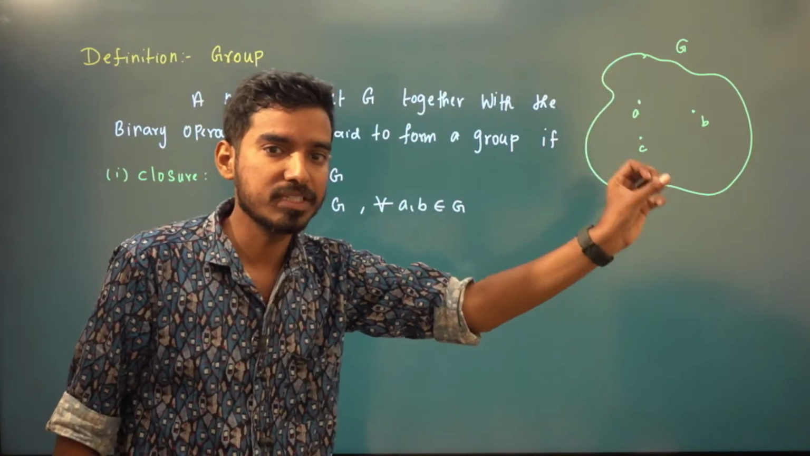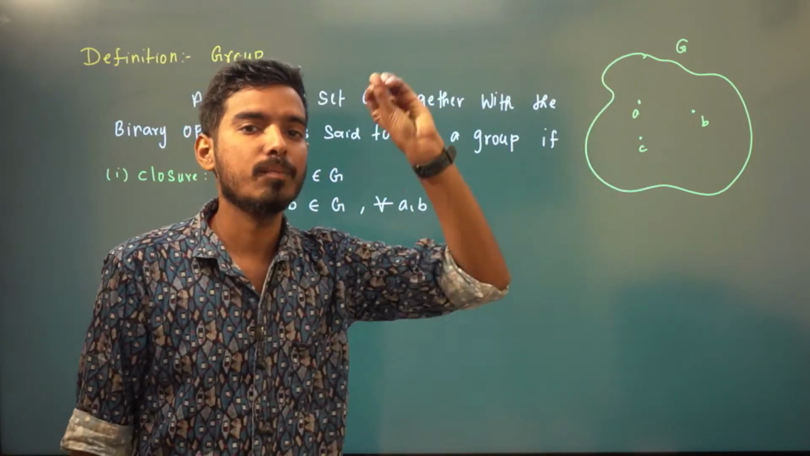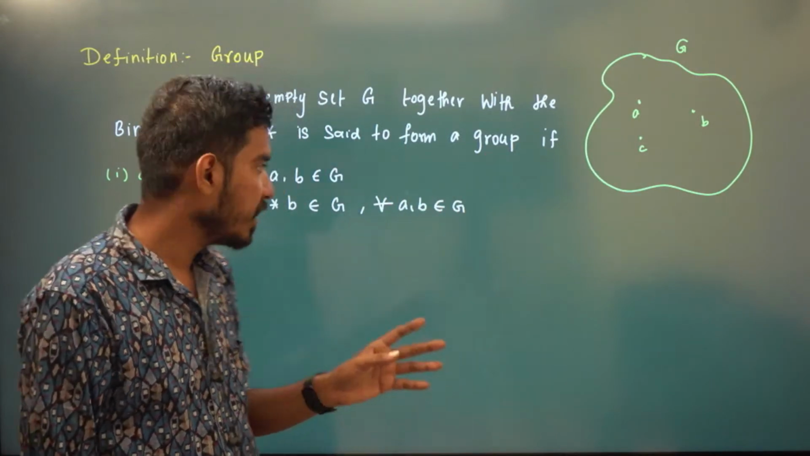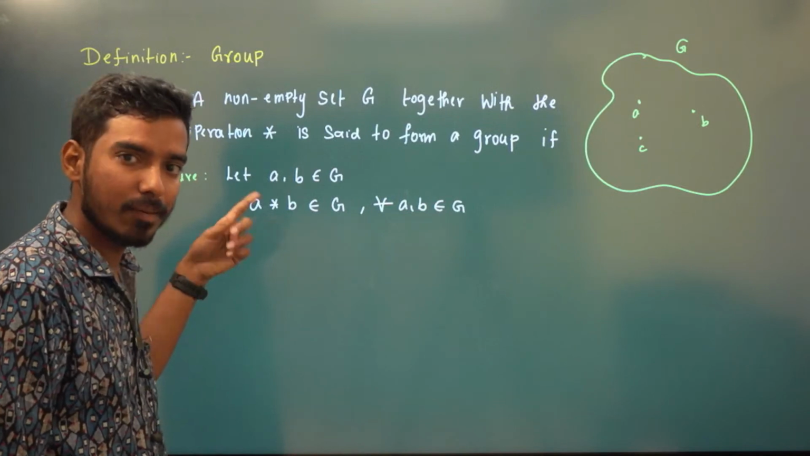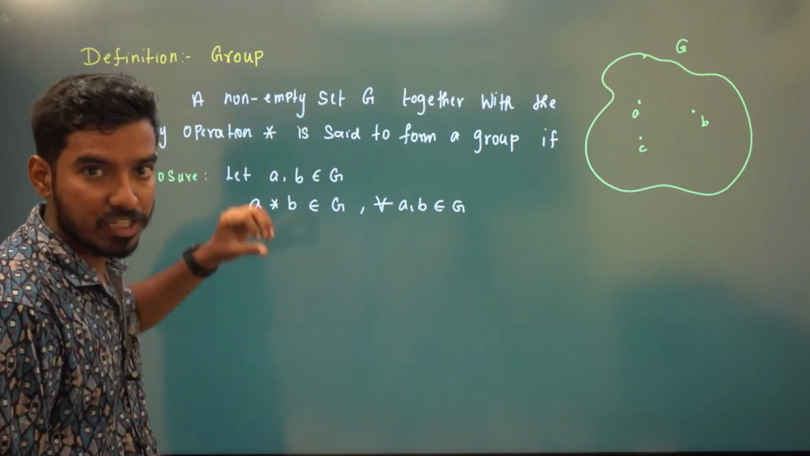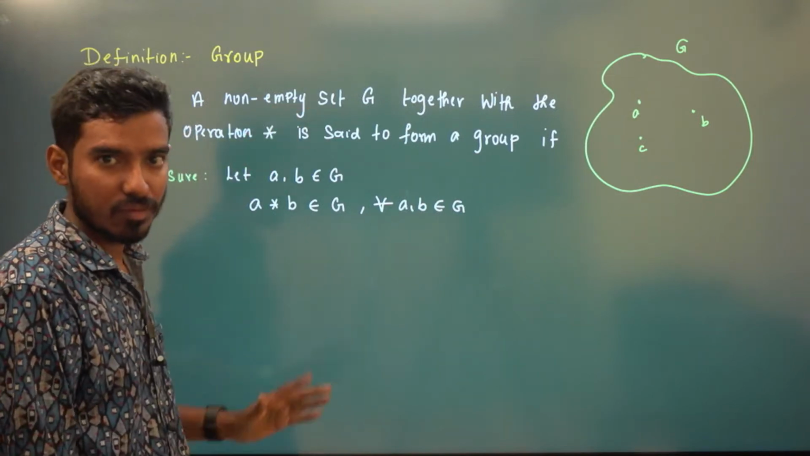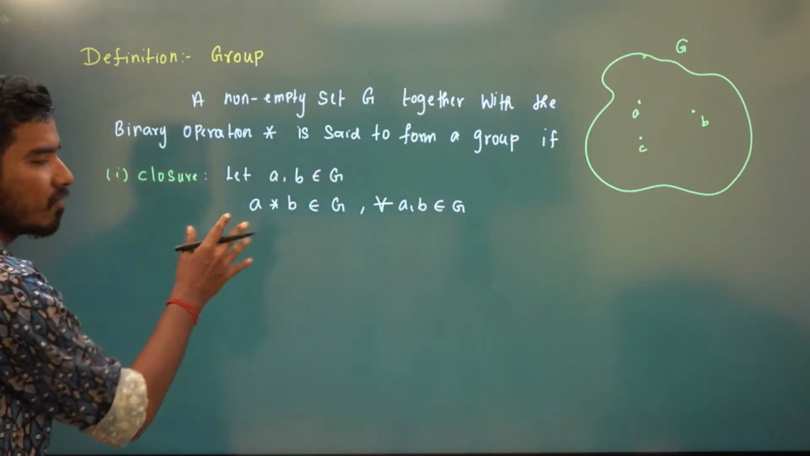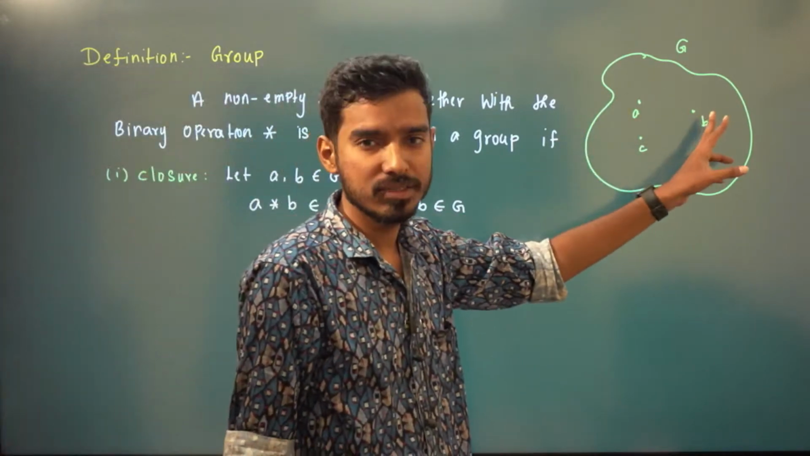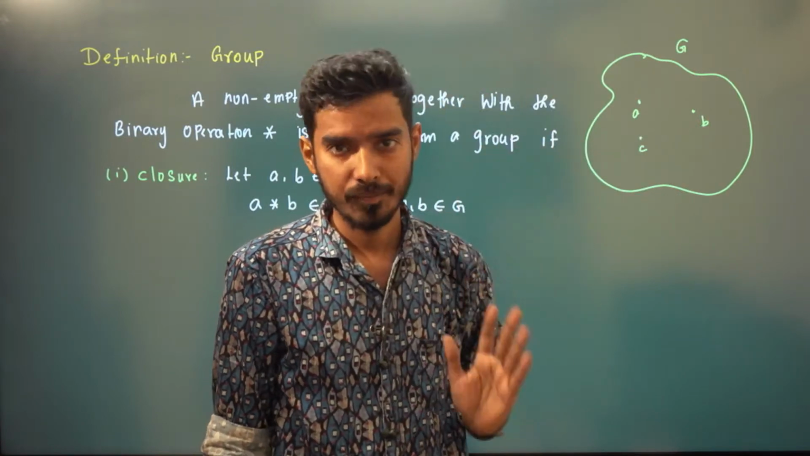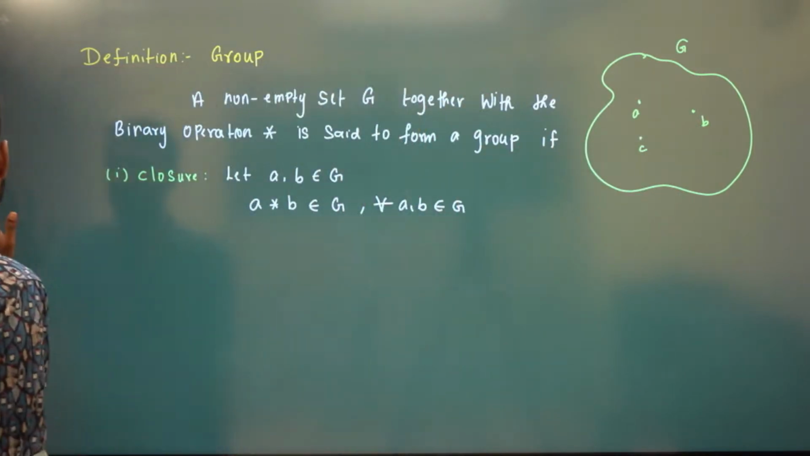Here the binary operation is plus; here the binary operation is multiplication. It has to be defined first, and based on that you put star. It can be plus, and if it is plus, it is plus for all. If it is multiplication, it is multiplication for all. So closure says: you take any two elements, A star B should be in G. This is called the closure property.